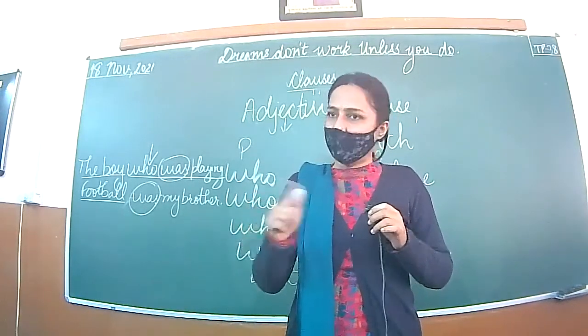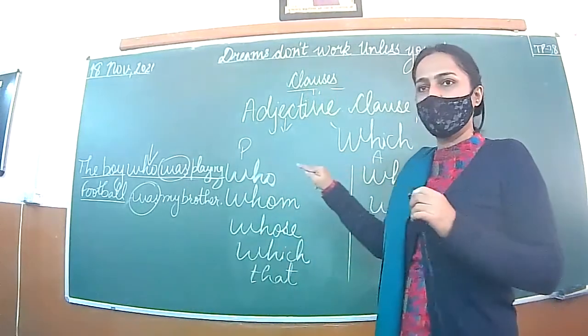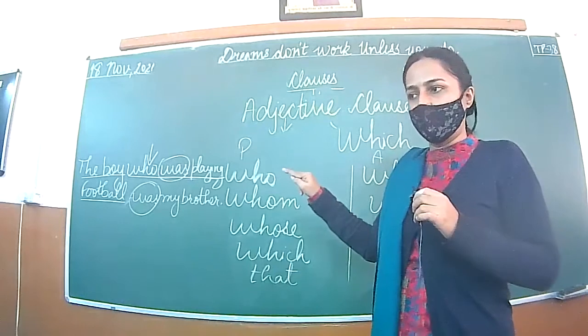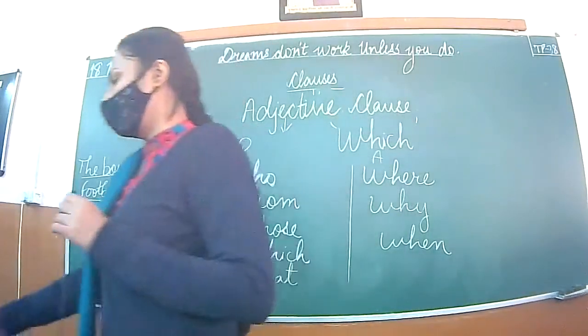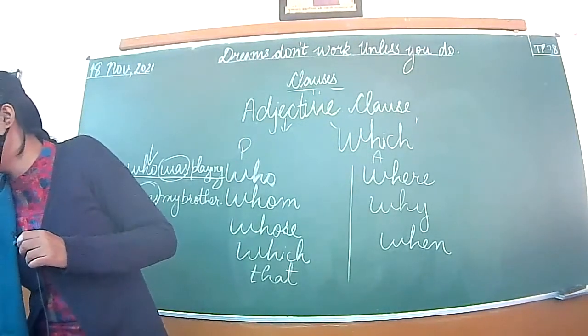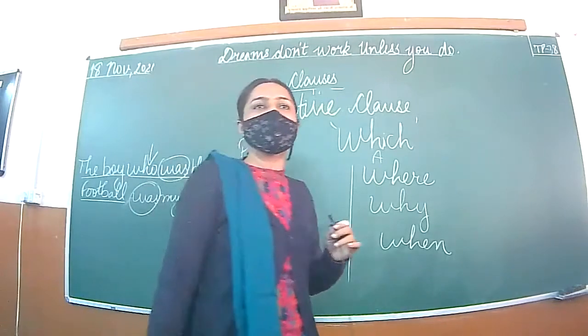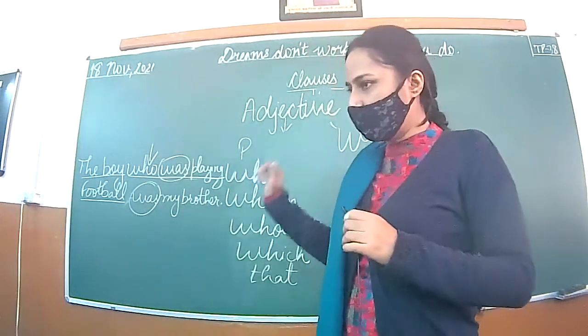Where is a conjunction. Is it a pronoun or adverb? Adverb. This word where is a conjunction, so underline it. Here the relative adverb is introducing the adjective clause.